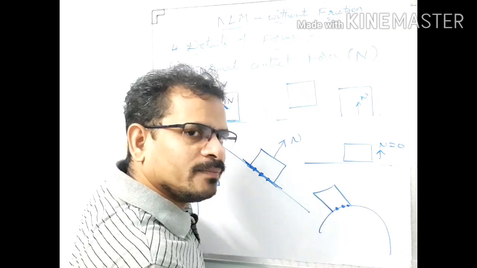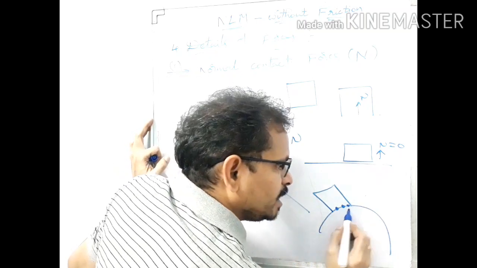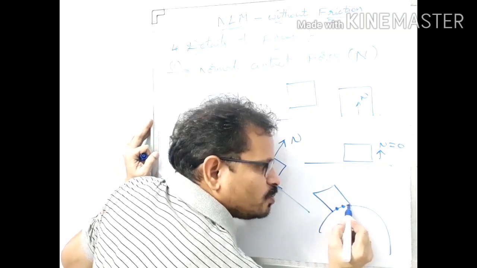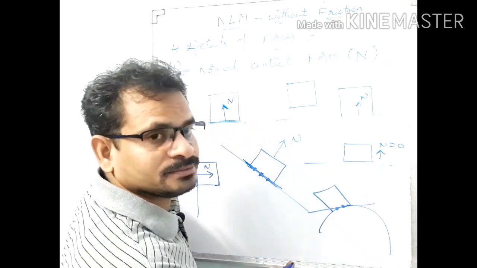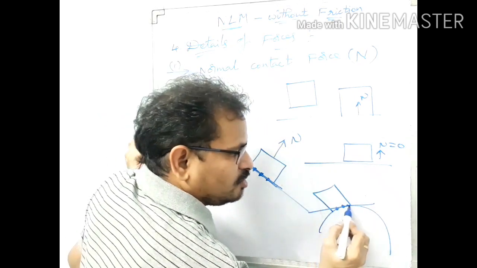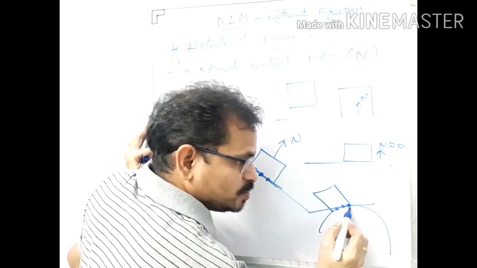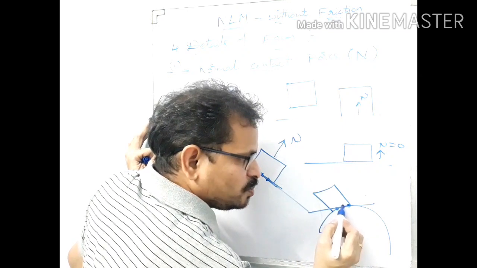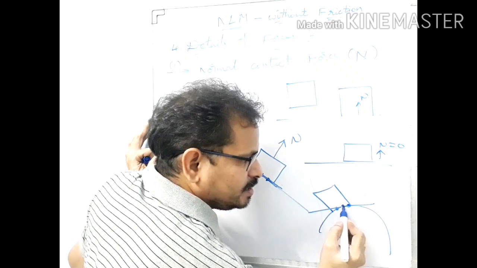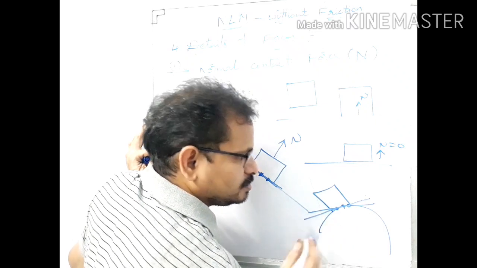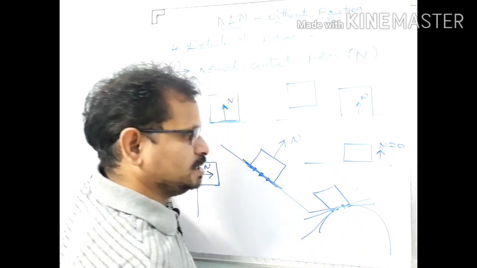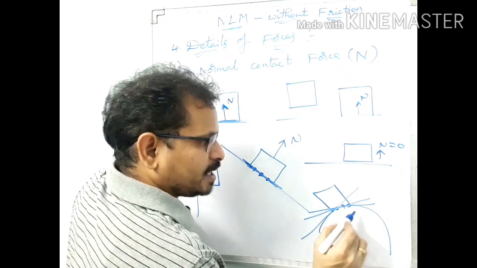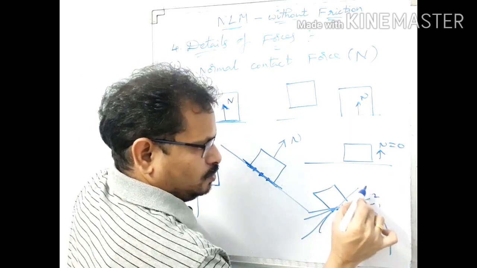So how can we get the plane of contact here? Just by drawing. Suppose you want the plane of contact at this point, draw a tangential plane here. So this is the plane of contact of this body at this point. And then at this point, what is the plane of contact? It is in this direction. Second one. And for this one, just see here, three different planes of contact: 1, 2, 3.